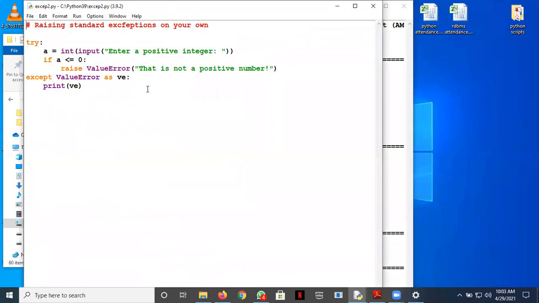We can raise our own exceptions, and we can also raise standard exceptions. In this example I've shown how we can raise a standard exception. I've written a program in which I input a positive integer. I'm writing enter a positive integer, but if the user enters a value less than or equal to 0, then the value error should be raised. How is it done? With the help of the keyword raise, as you can see. And then, as usual, we have written except ValueError as VE, print VE. Let's run this program now.